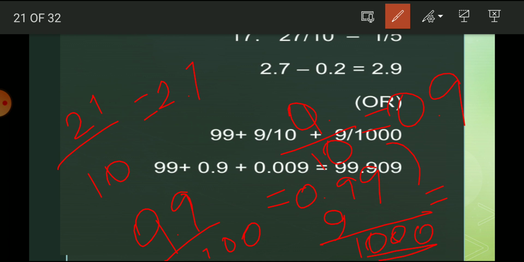There are 3, so after the decimal it should contain 3 digits: 0.009.